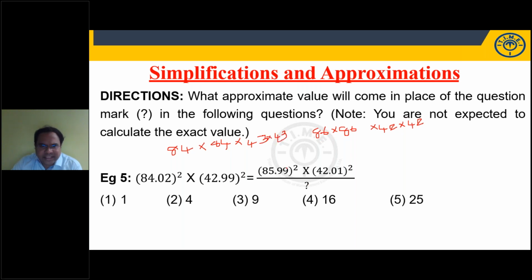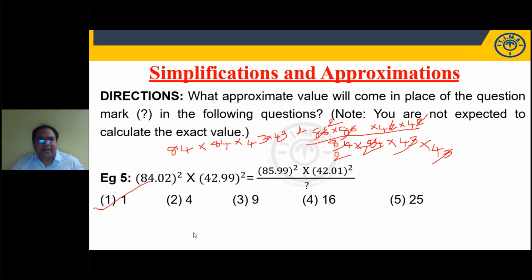So I want x value. X is equal to this by this. So we'll write 86 into 86 into 42 into 42 by 84 into 84 into 43 into 43. Now it is easy, right? 43 goes 2 times in 86. 42 goes 2 times in 84. 2 will get cancelled. So my answer should be 1. Correct.